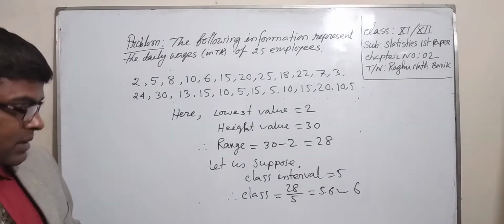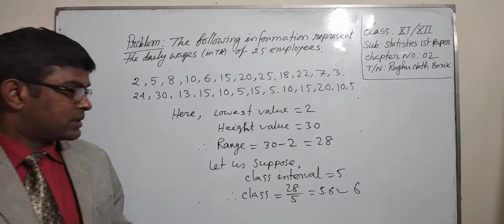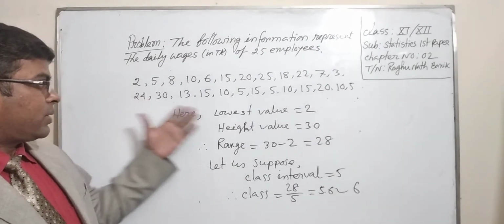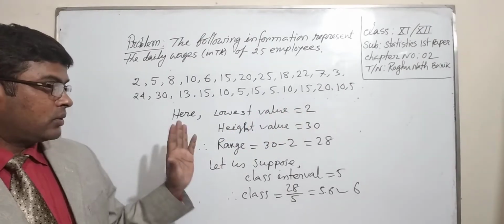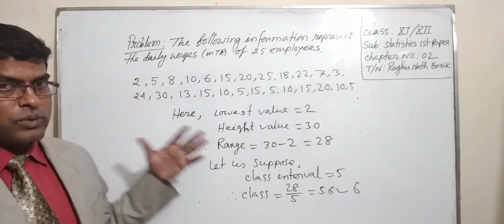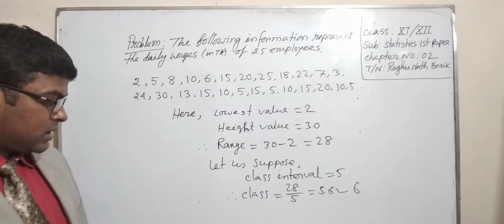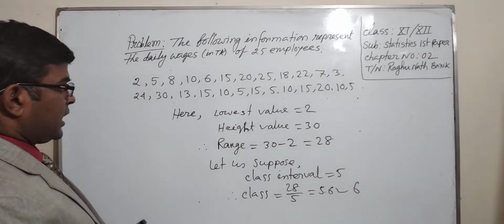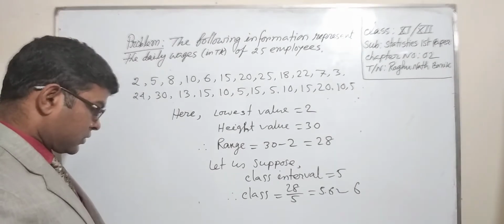The number of classes is 6. Our lowest value is 2, so we decide the starting value is 0, and the class interval is 5.